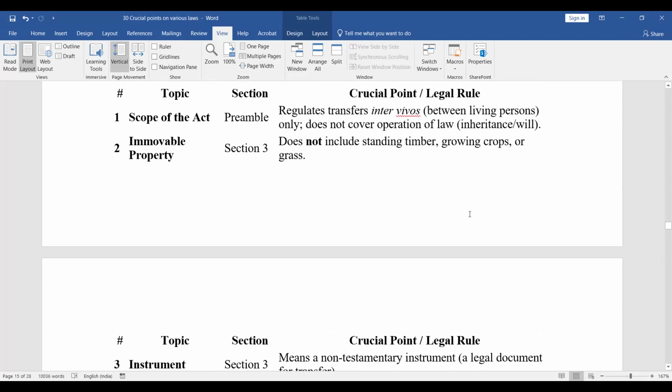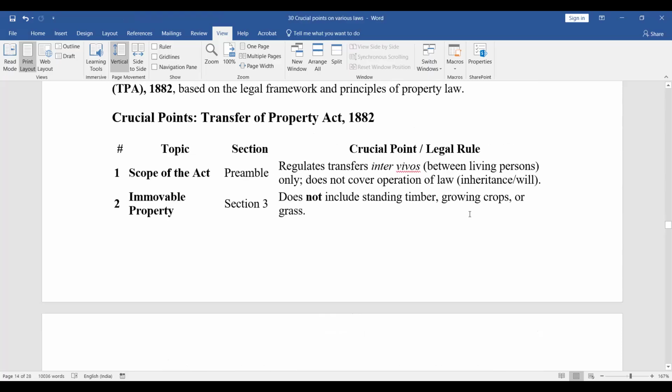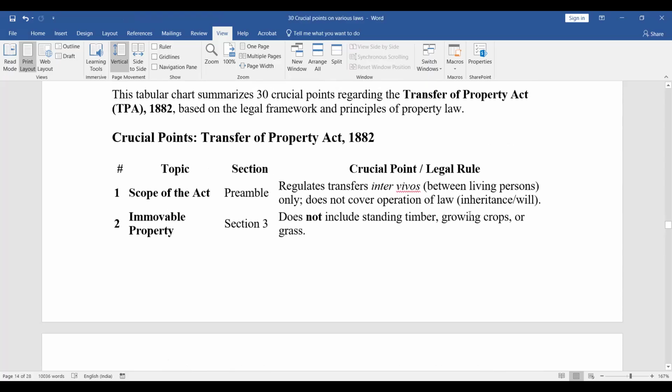Now regarding the Transfer of Property Act. Preamble. So this Transfer of Property Act regulates transfers inter vivos, between living persons only, and it does not cover transfers by operation of law. For example, inheritance or will is not covered. Section 3 says that immovable property does not include standing timber, growing crops or grass.